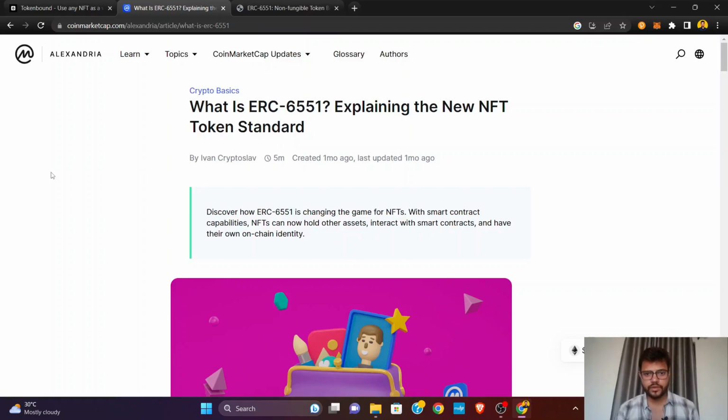And if you don't know, smart wallets are smart contracts deployed for a particular user on the blockchain. So that smart contract is going to be unique for every user. And as we all know, a smart wallet or smart contract has an account, and these accounts can hold assets. For now, we have transferred native Ethereum tokens to smart wallets or smart contracts. So our smart contract accounts can hold Ethereum, ERC-20 tokens, ERC-721 tokens.